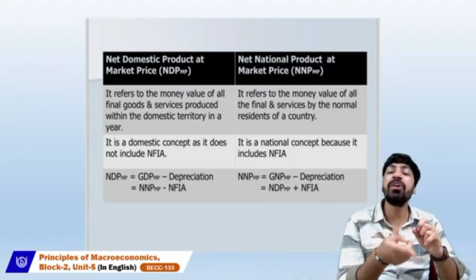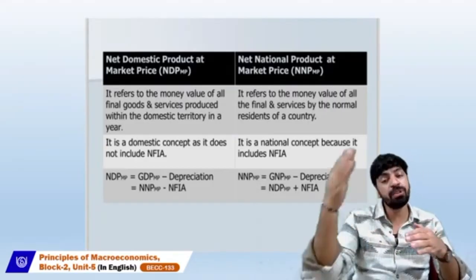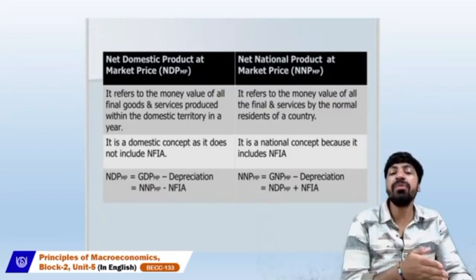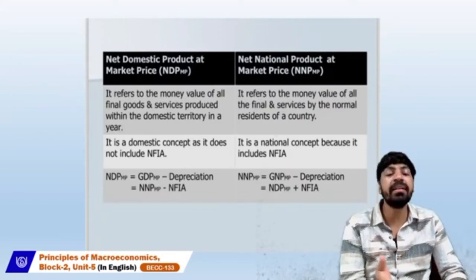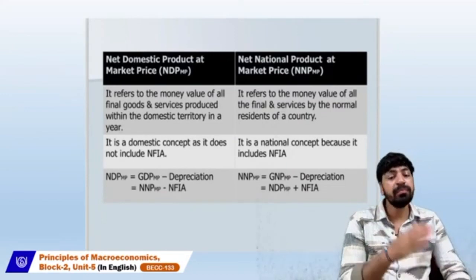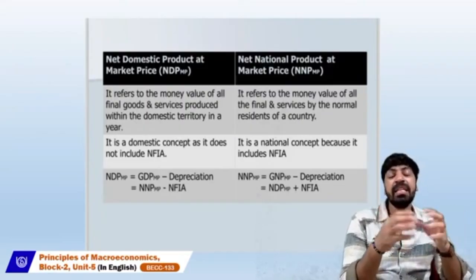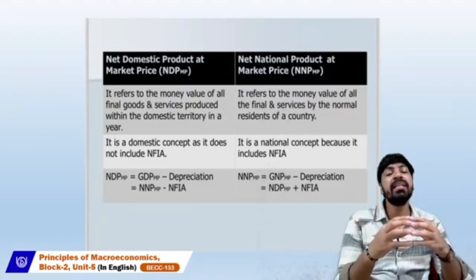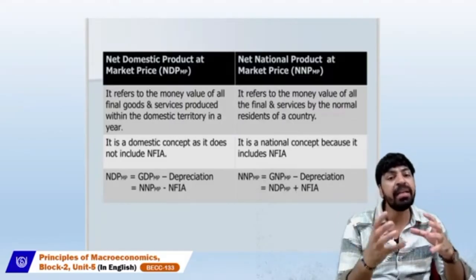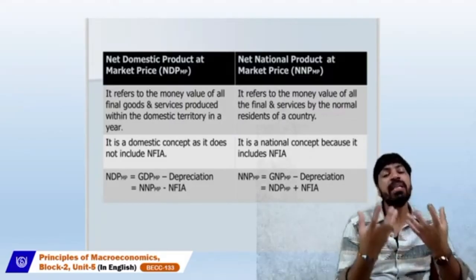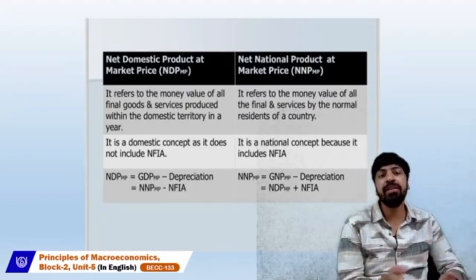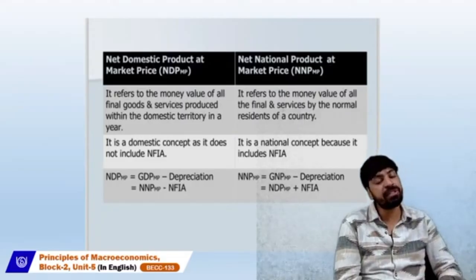When we go from gross to net, which I have already shown in the list of formulas, we have to deduct the depreciation. So this is the basic. These mathematical formulas, which have been shown earlier, are the basics to understand which concept to add on or deduct from the various domestic products or national products.